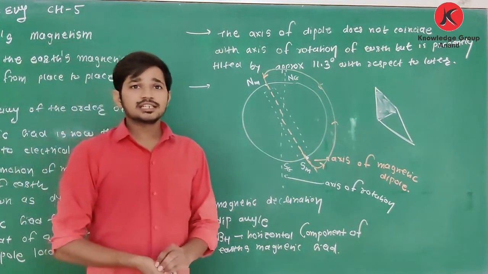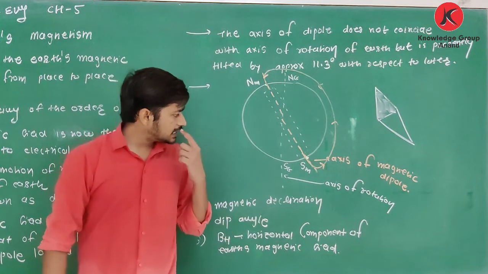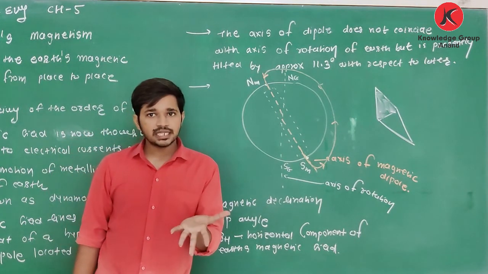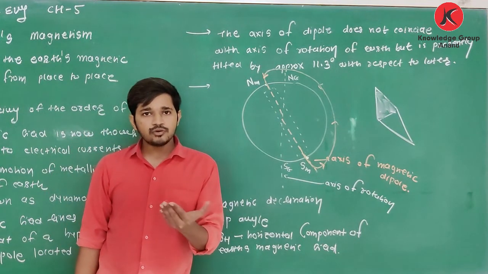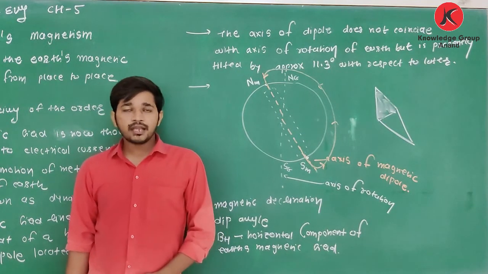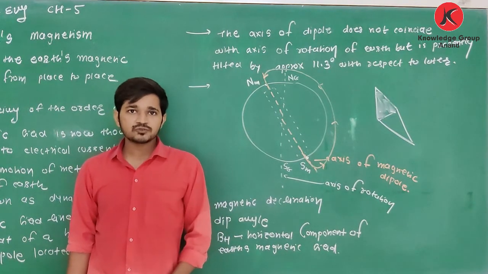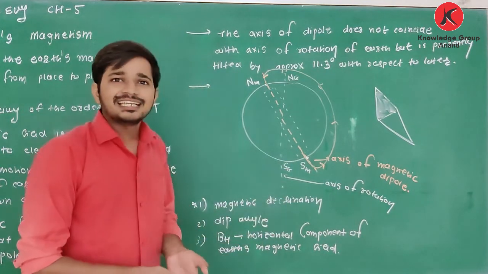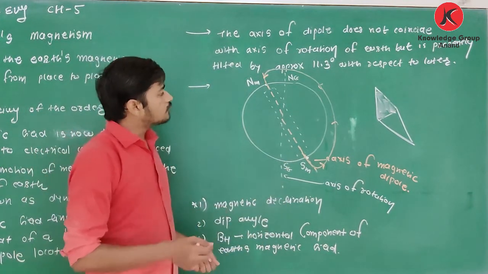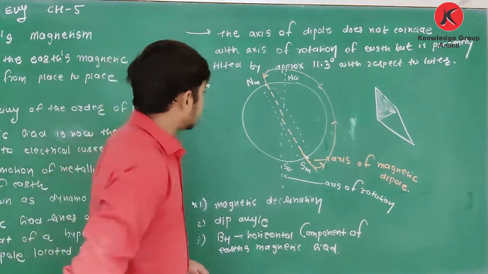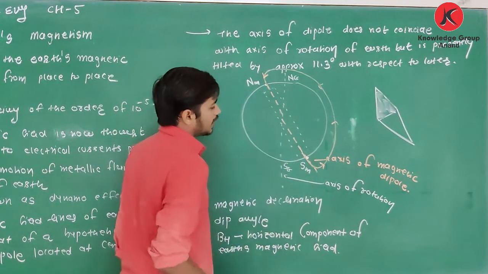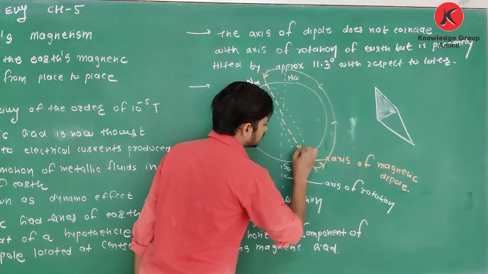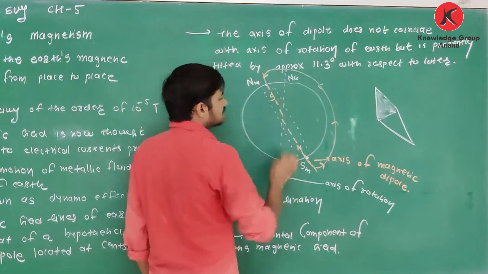Now you may ask, sir, there is some confusion. We have discussed that magnetic field lines always emerge from the North Pole and enter the South Pole. Here, the magnet of Earth is in the opposite direction. If it is the magnet of Earth, I can say this is its North Pole and here stays its South Pole.